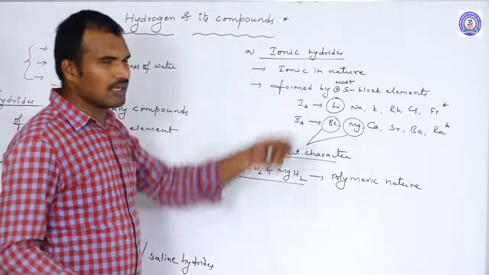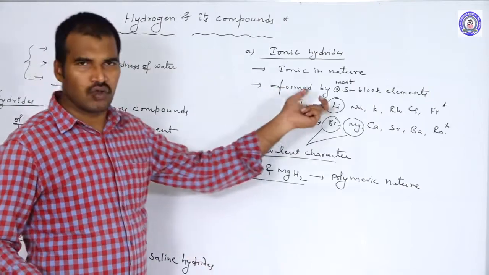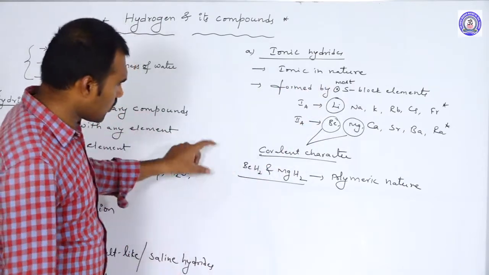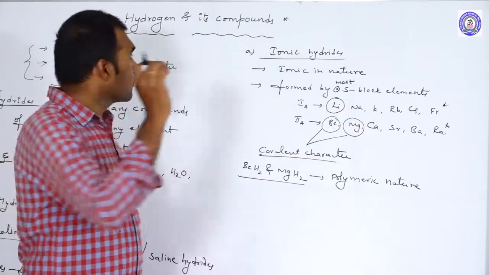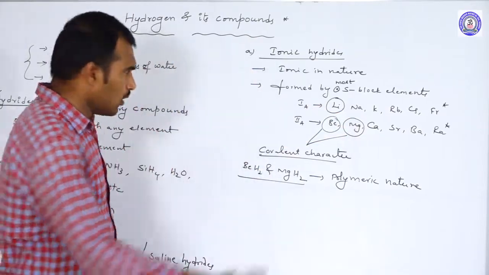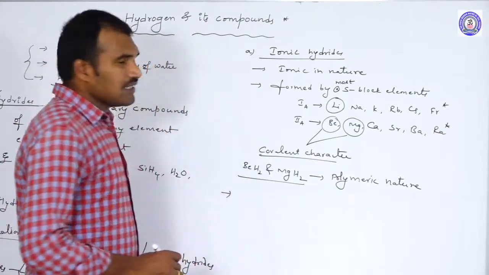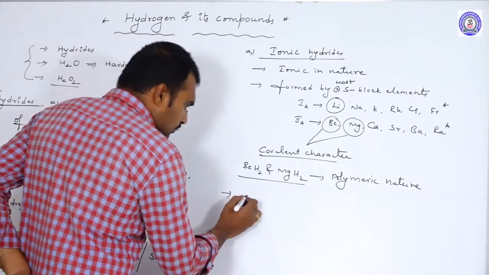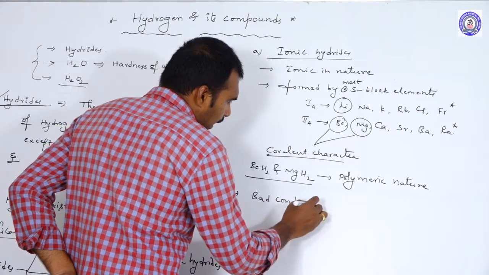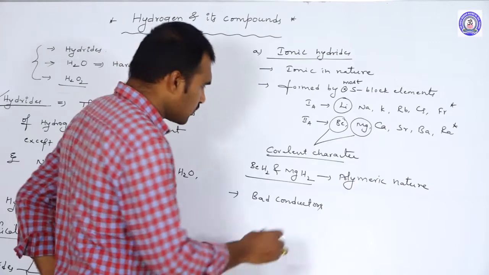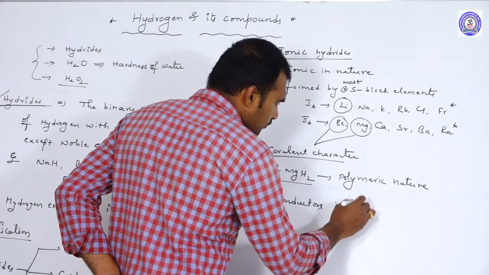Lithium, because of having high lattice enthalpy, shows covalent character. So except these three elements, all remaining S block elements form ionic hydrides. Next, usually these ionic hydrides are bad conductors, electrical conductors in solid state.